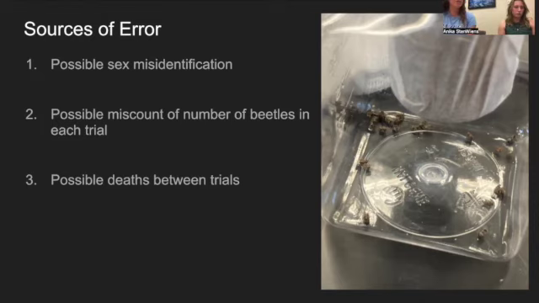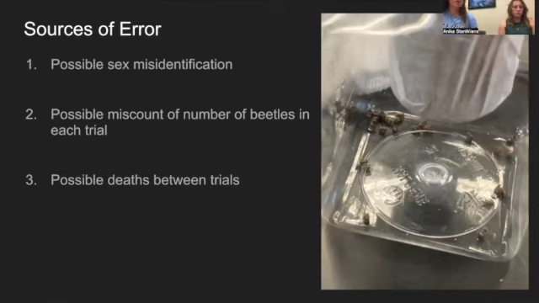So there is a very real possibility that a miscount could have occurred in one or multiple trials, or even in the control group. This would be a source of error because it would skew the data a bit. If not every trial is getting the exact same number of beetles, then the CO2 production levels could be higher for trials with more beetles and lower for trials with fewer beetles.